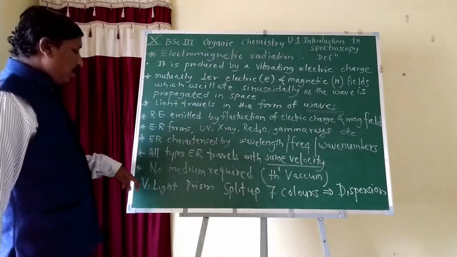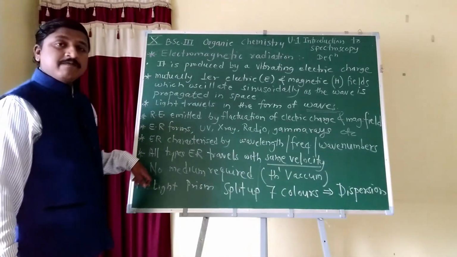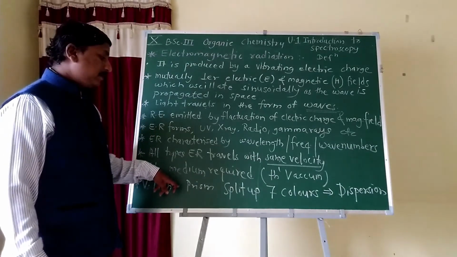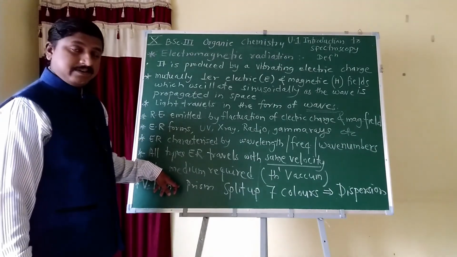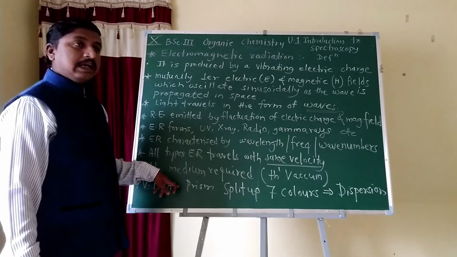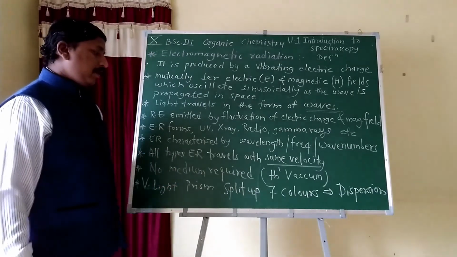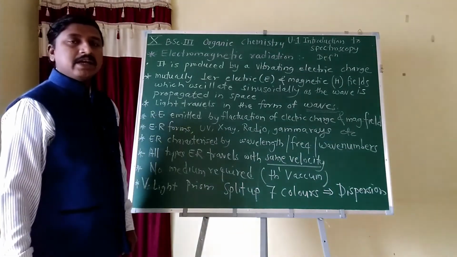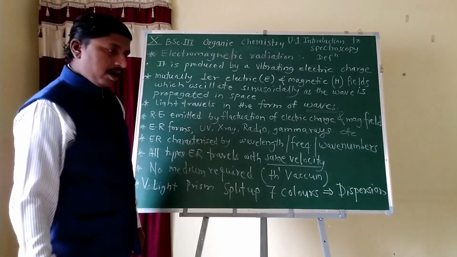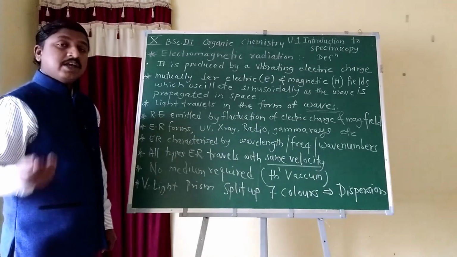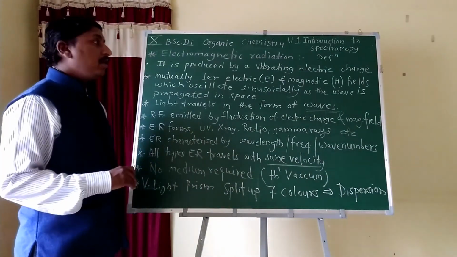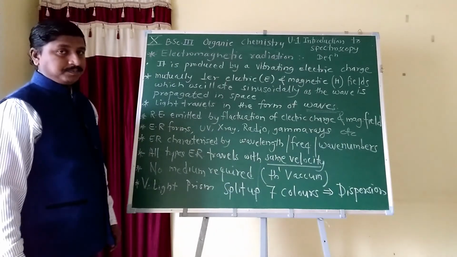When visible light is passed through a prism, it splits up into the seven colors. This phenomenon is called dispersion. Likewise, there are seven regions of electromagnetic radiation. It is called the electromagnetic spectrum.